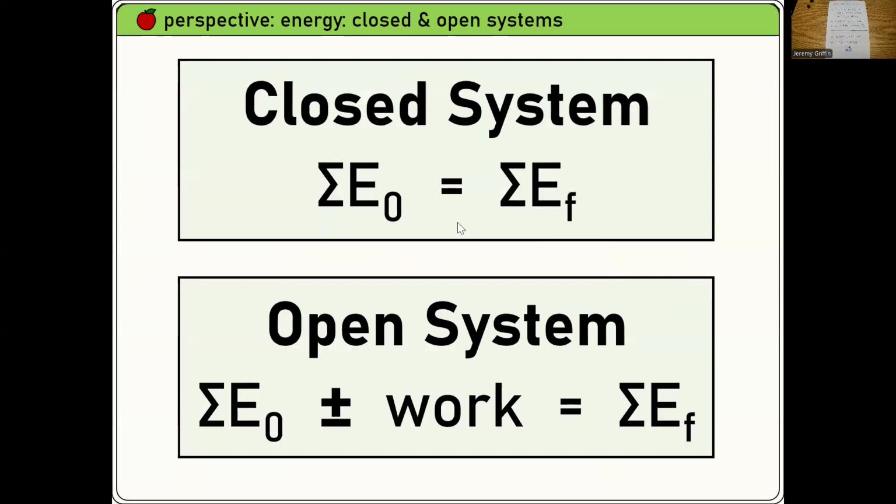Closed and open systems. So at this point in the class, you guys got a few different perspectives on what makes something closed or open. There's a forces perspective. There's a momentum perspective. Here's the energy perspective. Sum of energy initial equals sum of energy final. Okay. So, hey, this is conservation of energy. This is you cannot create or destroy energy. That's all. Okay. Now, my classic open system example is a car braking to a stop. It's going to show up in a few slides.